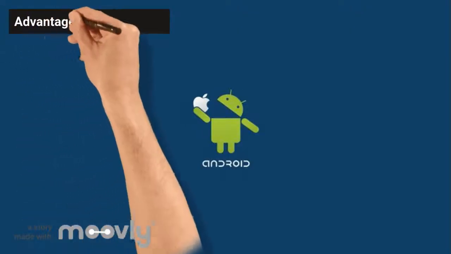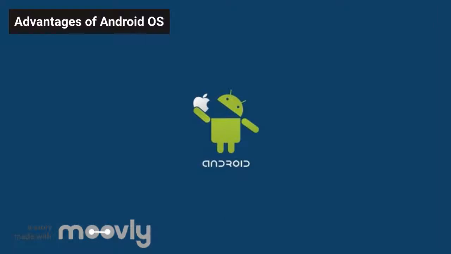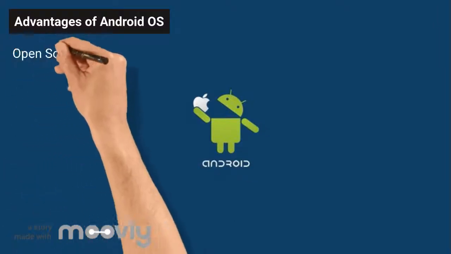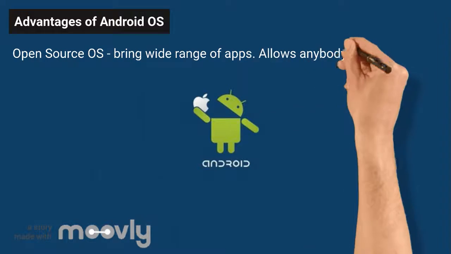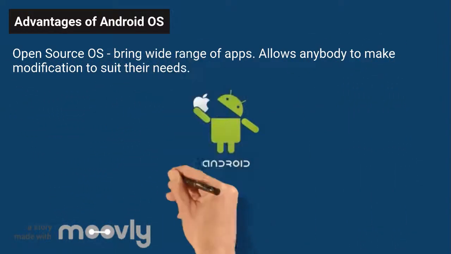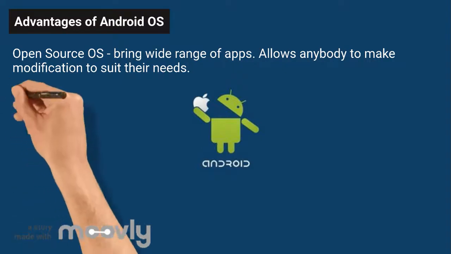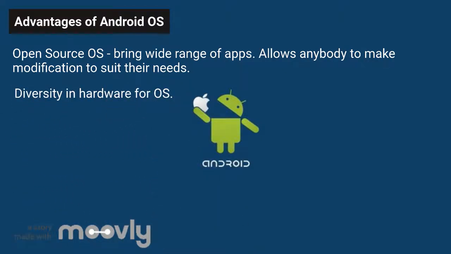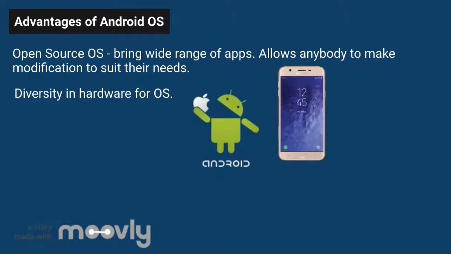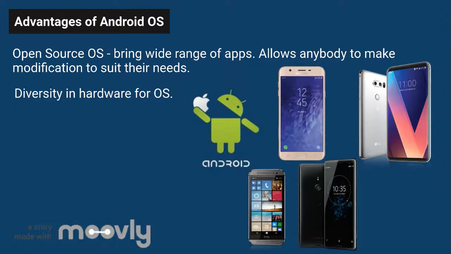Some of the advantages that Android has is that it has an open source operating system. This brings a wide range of developer-built apps, and since the source code is readily available to the public, it allows anyone to easily make modifications to suit their needs. This is a feature that Apple does not have. Another advantage is that there is a lot of diversity in the hardware for this operating system. Android OS can be found on all kinds of devices such as Samsung, LG, HTC, Sony, and Motorola.